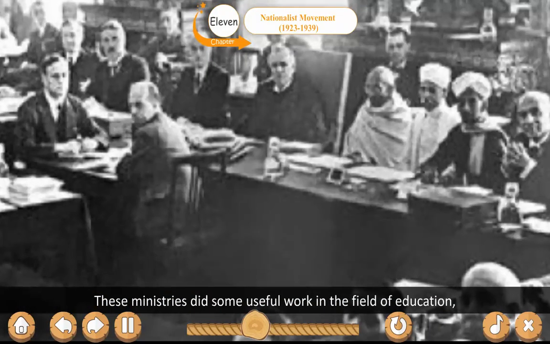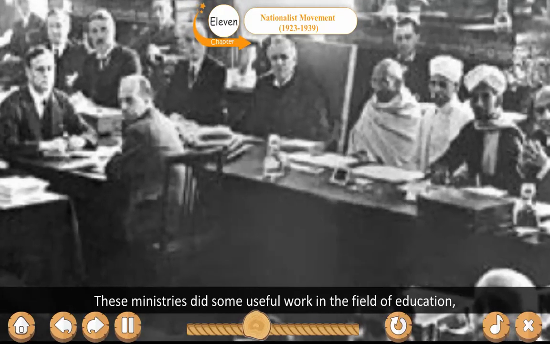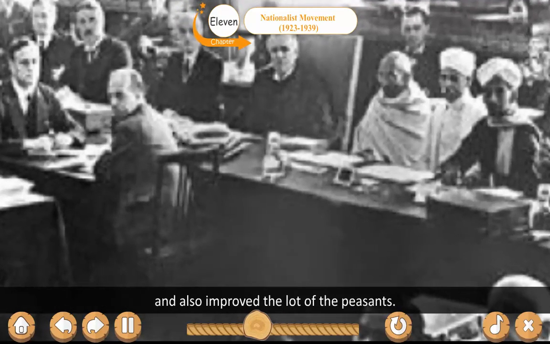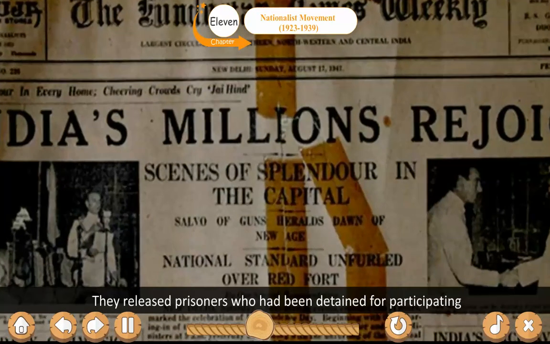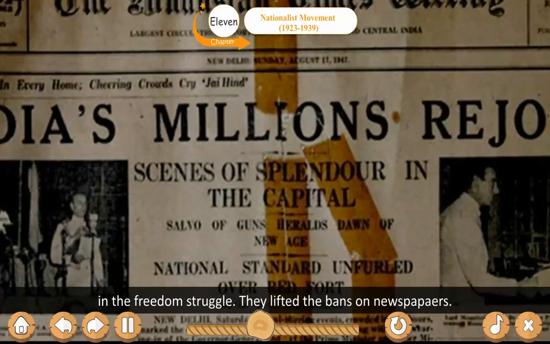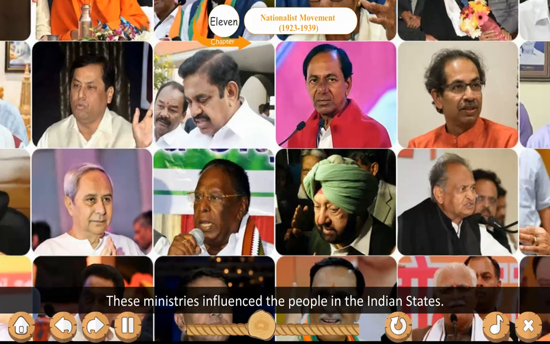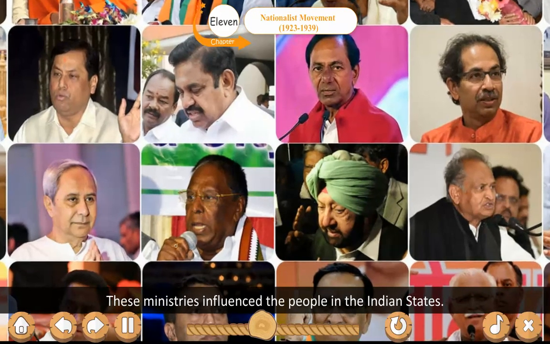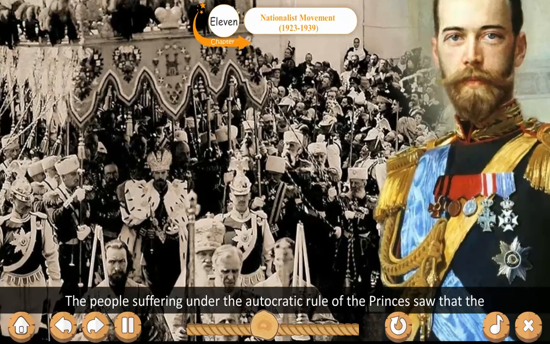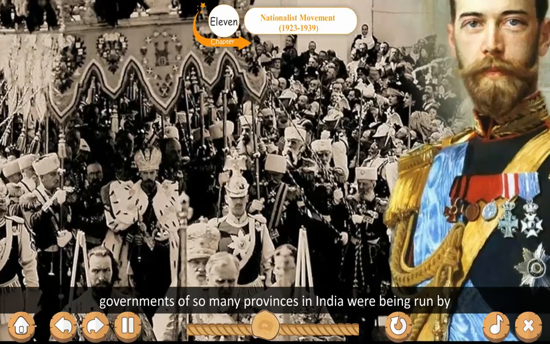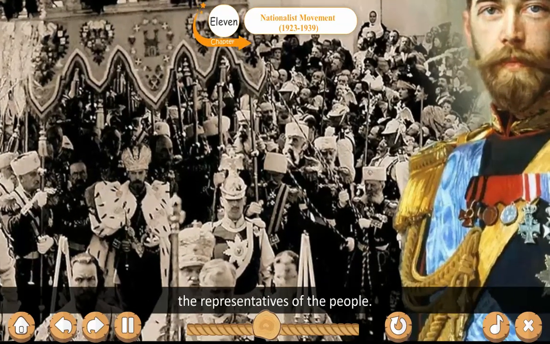These ministries did some useful work in the field of education and also improved the lot of the peasants. They released prisoners who had been detained for participating in the freedom struggle. They lifted the bans on newspapers. These ministries influenced the people in the Indian states. The people suffering under the autocratic rule of the princes saw that the governments of so many provinces in India were being run by the representatives of the people.